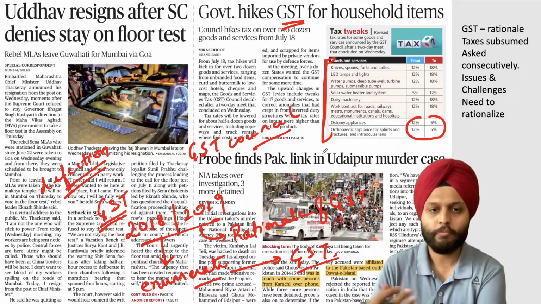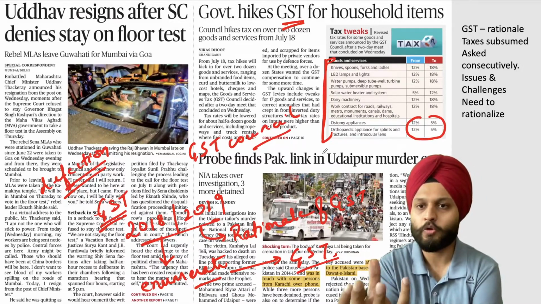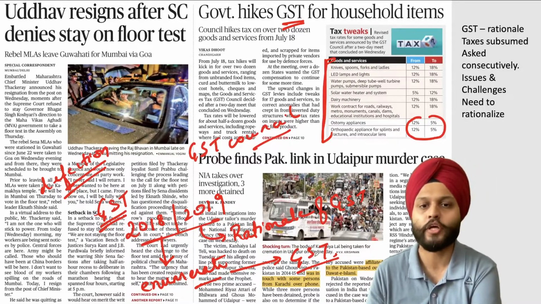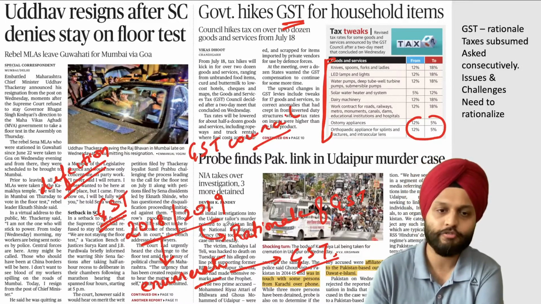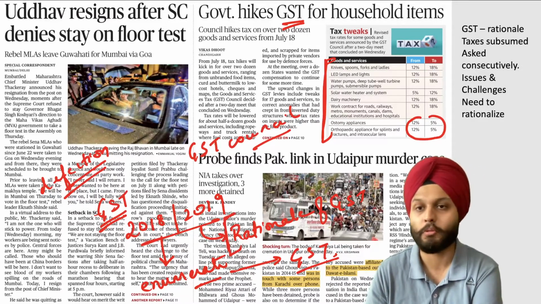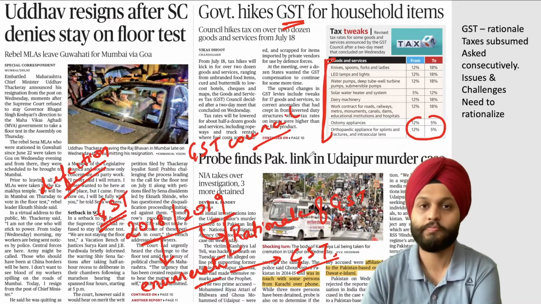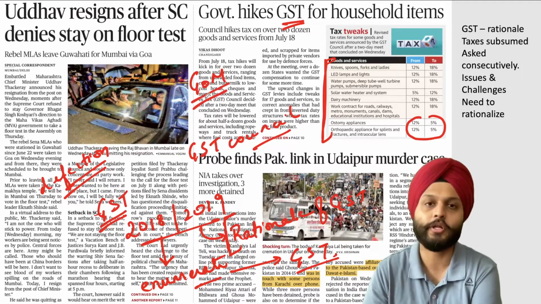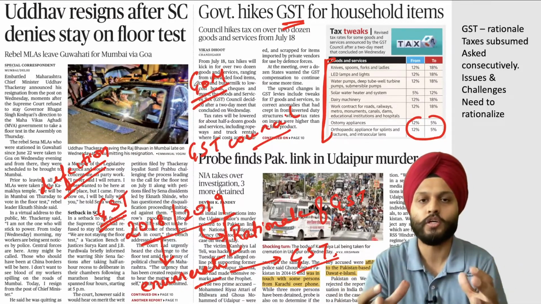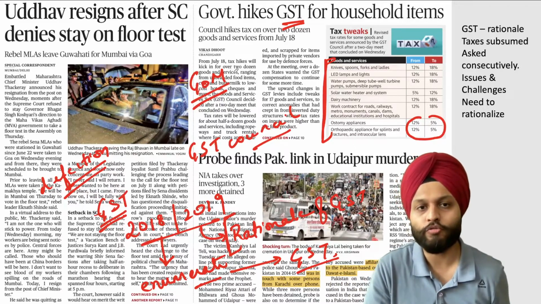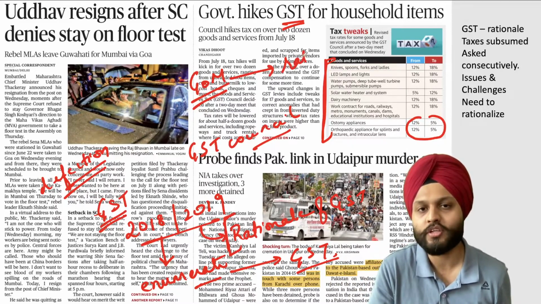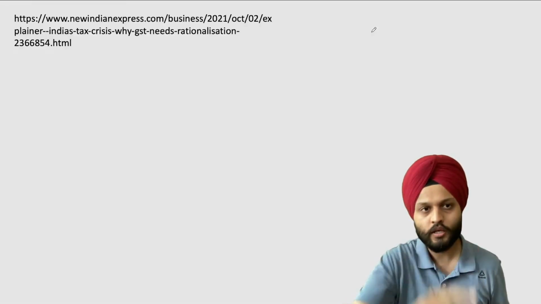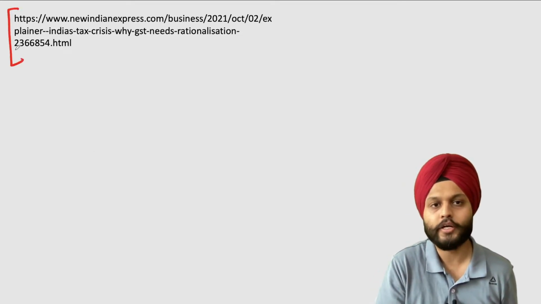So this is the kind of theme where we can expect a question where we are required to know about the rationale of GST, and then already a question has been asked on enumeration of the GST. So again, if we feel we can have a question on similar lines, and beyond this, since it has been a number of years, plus a GoM, group of ministers, was formed recently, which was to study or to review the reforms in the GST. So we need to work on the need to rationalize the GST. What reforms have to be brought in. So this is the article that I feel you should read, and this will help you.